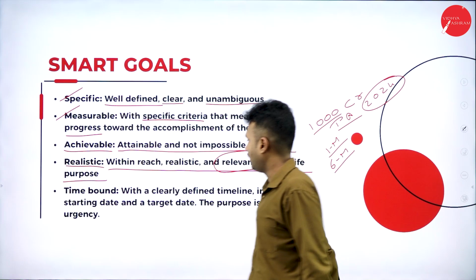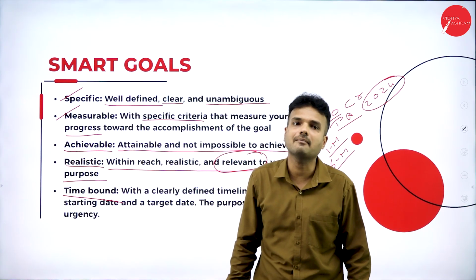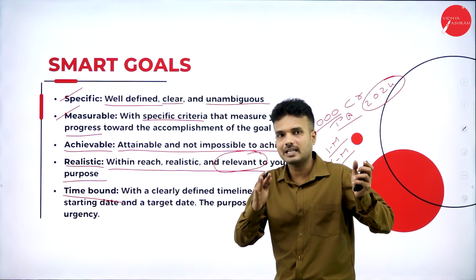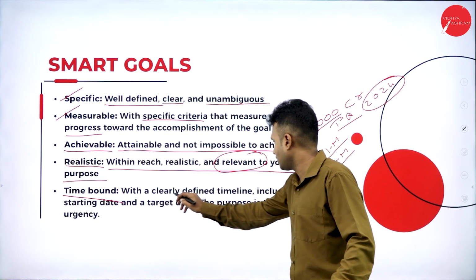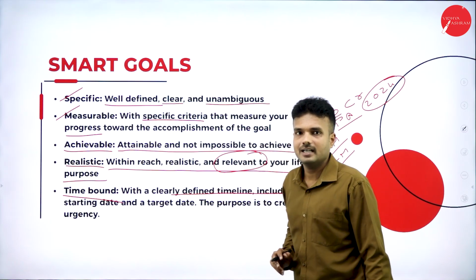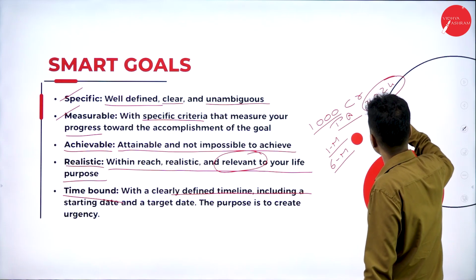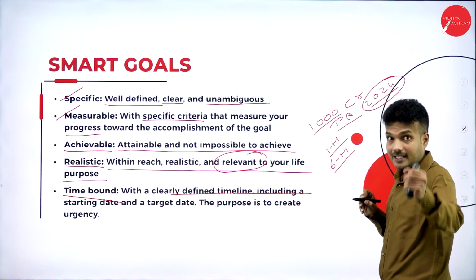Next one, time bound. Whatever the thing that we are supposed to make within a specified period of time, here we are supposed to mention the starting time and ending time. For example, as I said, my company wants to make a profit of 1000 crores within 2024. When is it going to start?